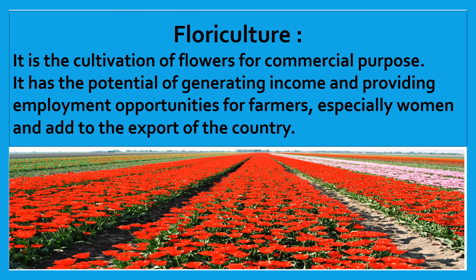Now the last topic is floriculture. It is the cultivation of flowers for commercial purposes. It has the potential of generating income and providing employment opportunities for farmers also, especially women, and adds to the export of the country.